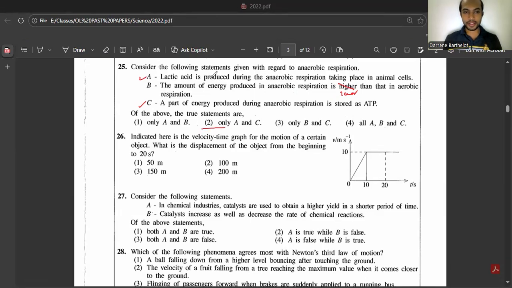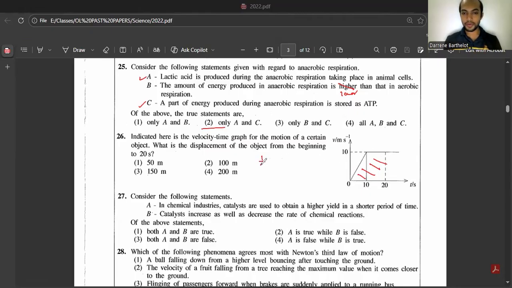Question number 26. Indicated here is the velocity time graph for the motion of a certain object. They ask what is the displacement of the object from the beginning to 20 seconds. So to find the displacement in a velocity time graph, you should find the area under the graph. So you can find area under this graph by finding area of this trapezium.